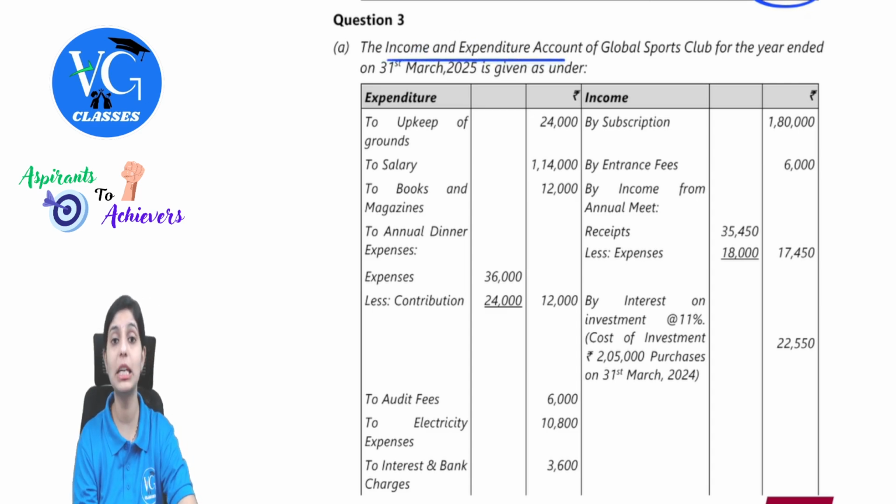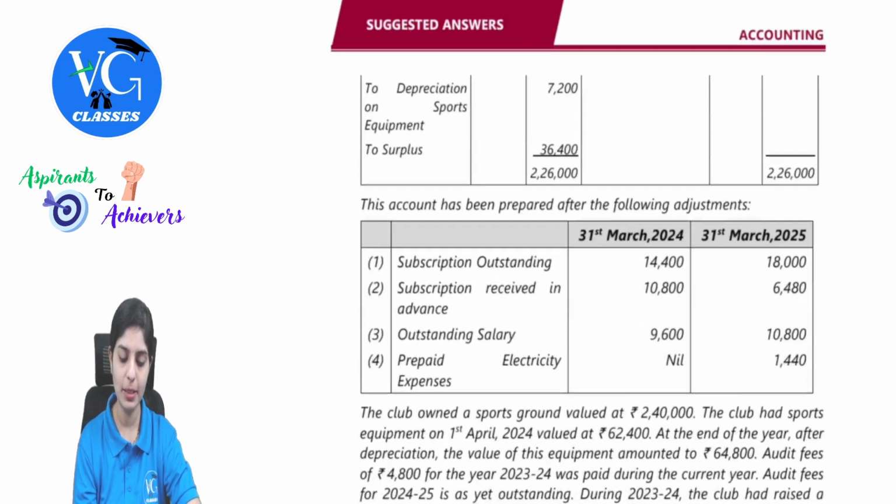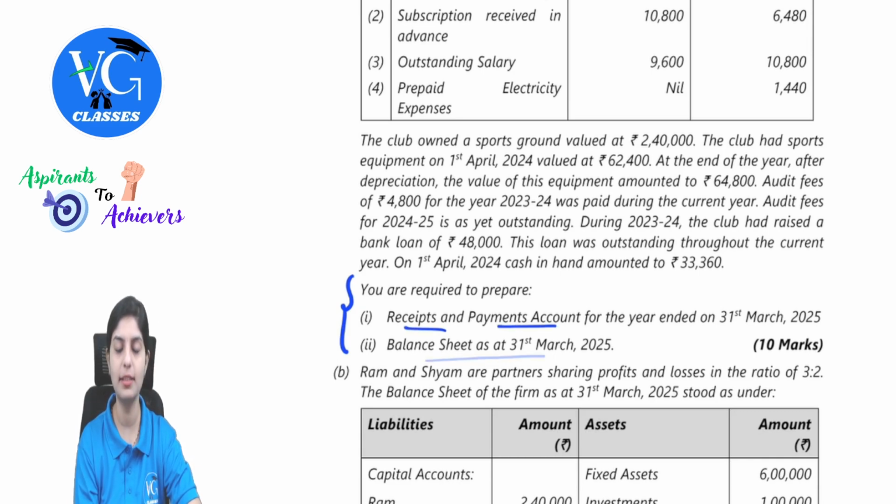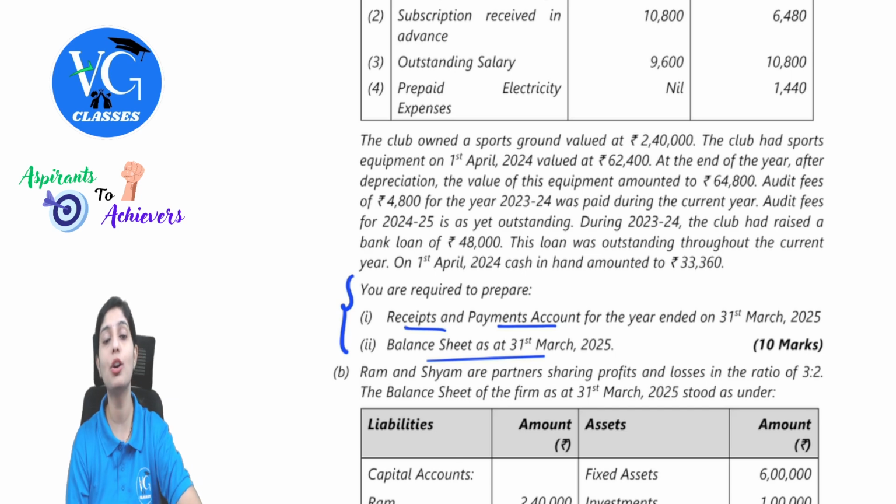So the requirement will be to prepare your receipts and payments account and then balance sheet as of 31st March 2025. Whenever we are getting into such full-fledged questions, always open the accounts. Also, one important thing in a not for profit organization question is to observe closely whether the opening capital balance is given or not. If not, we also have to present the opening balance sheet. I hope all these concepts are clear to all of us.